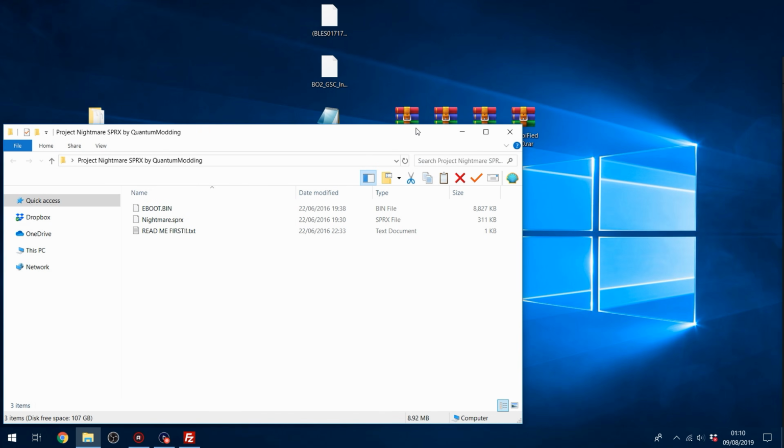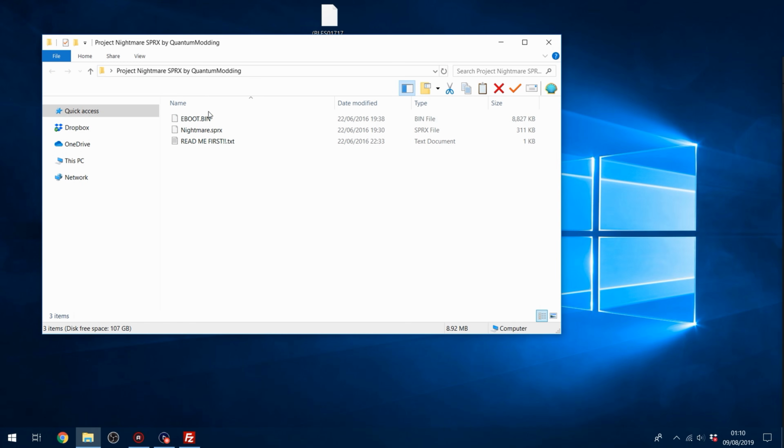This is the most common type of mod menu you'll find, which is an SPRX menu. So you've got an SPRX file here and an eboot.bin. The SPRX file is the menu itself, and the .bin file is a modified executable for the game that is modified to load this SPRX file.